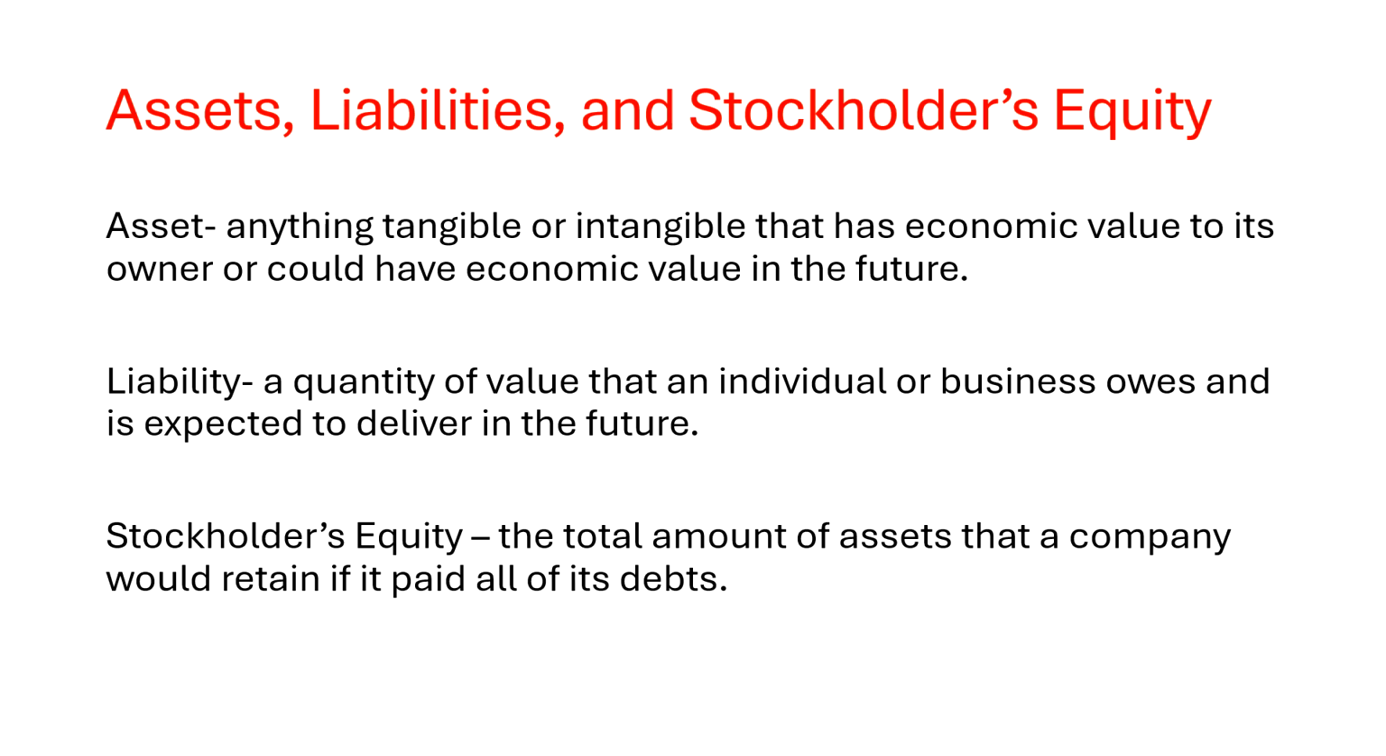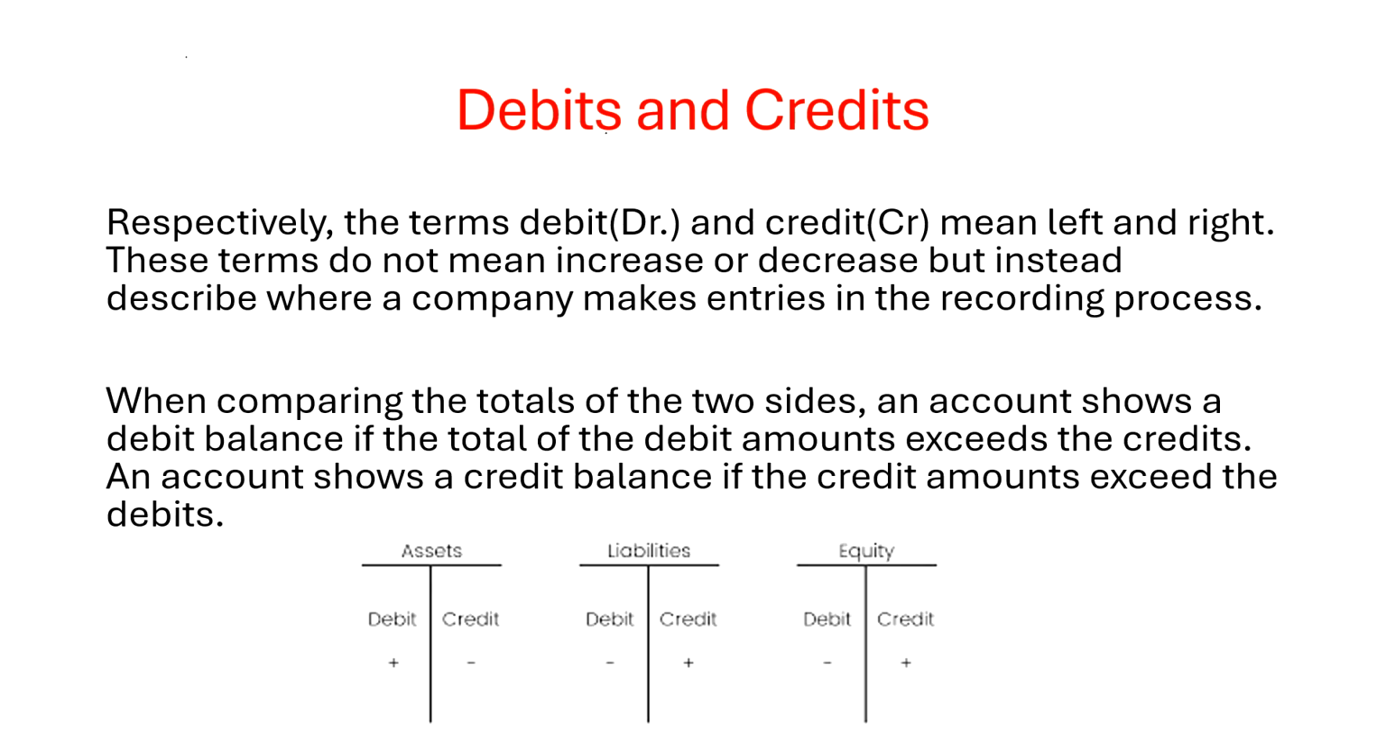Well, that is all for now regarding assets, liabilities, and stockholders' equity. Next, we will be discussing debits and credits and their impact on accounts. Respectively, the terms debit and credit mean left and right. These terms do not mean increase or decrease, but instead describe where a company makes entries in the recording process. When a company enters an amount on the left side of the account, it debits the account. When it makes an entry on the right side of the account, it credits the account.